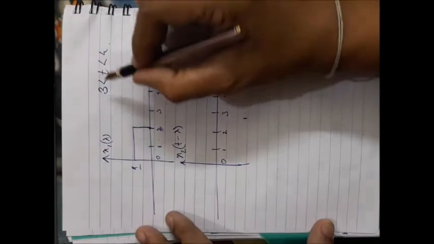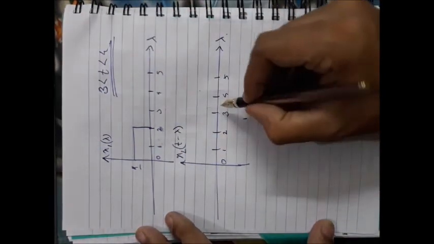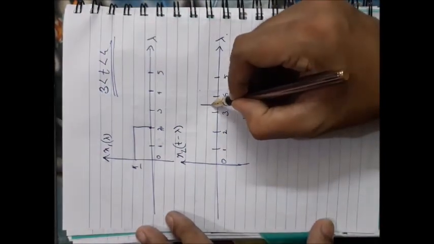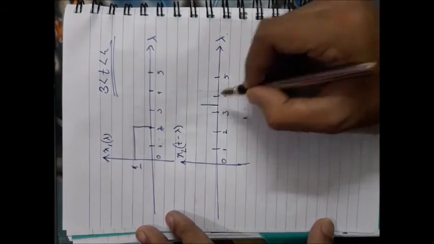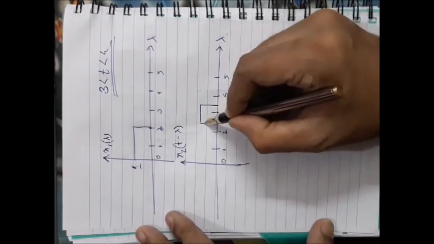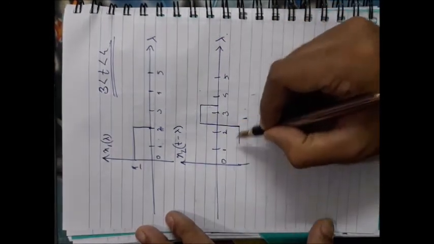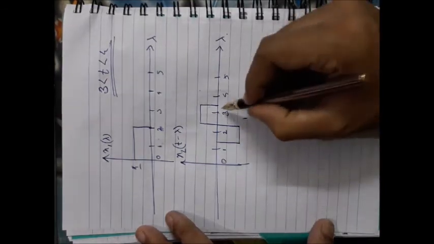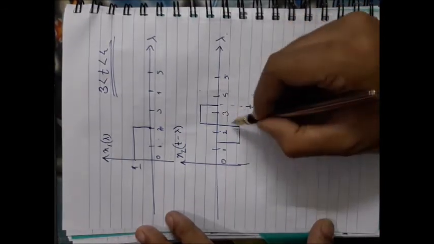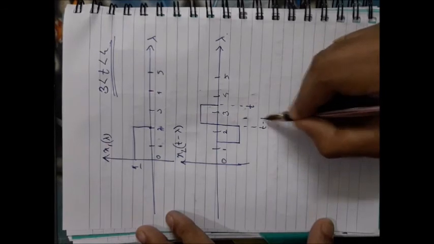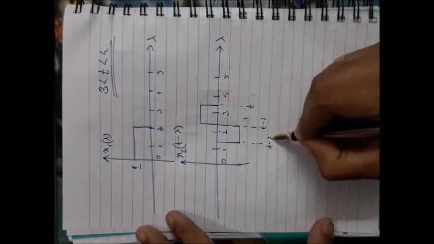Okay, so as per your shift region, the signal should start from here, in between 3 and 4, and it should be like that. Okay, and this is your t, this is your t minus 1, this is your t minus 2.